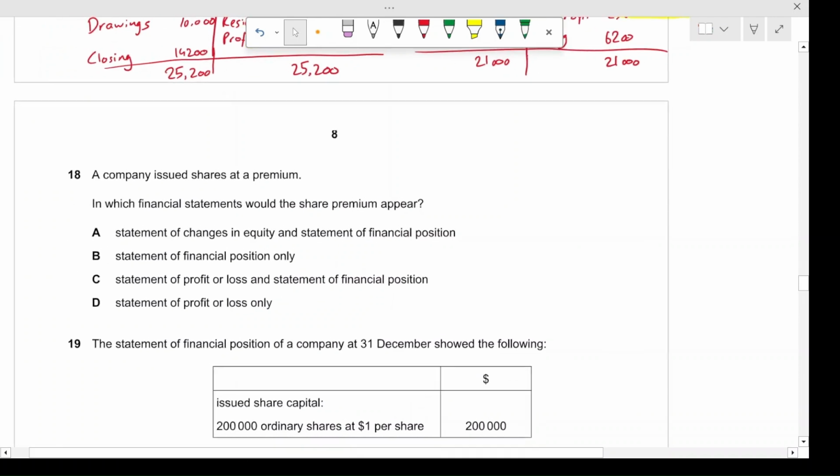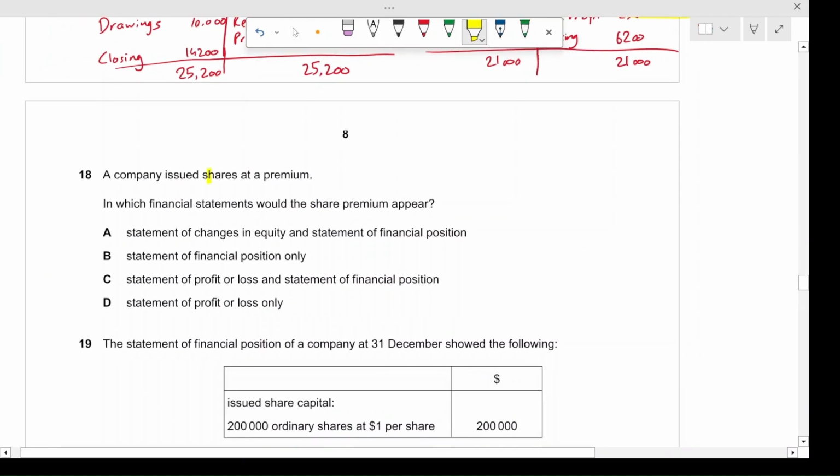All right, moving on. A company issued shares at a premium. In which financial statements would the share premium appear? Statement of changes in equity and statement of financial position. Yes, this is the correct answer because the share premium is always reflected in these two. But let's look at the other ones as well.